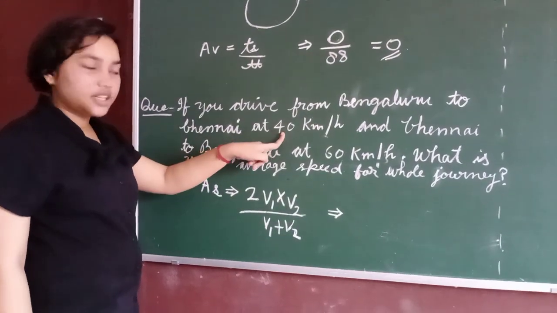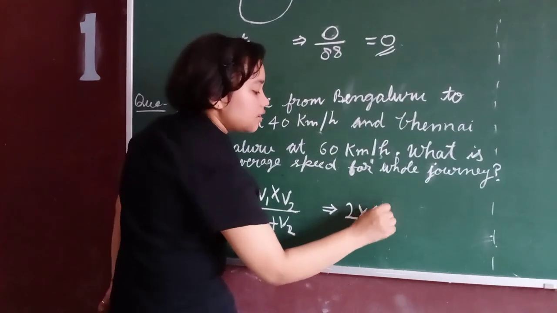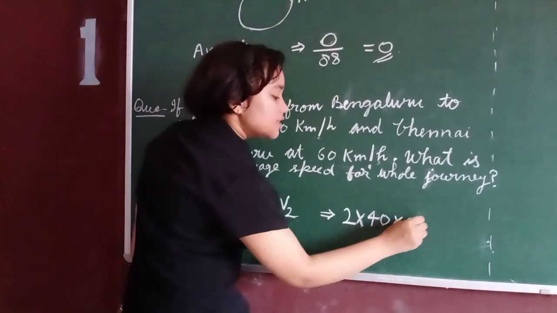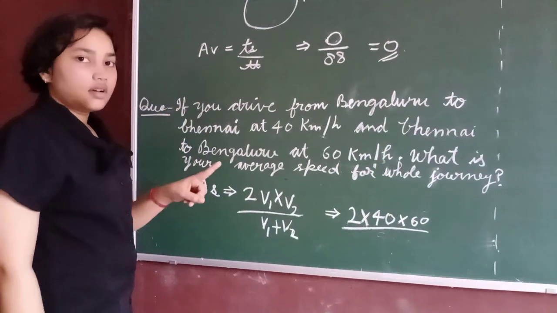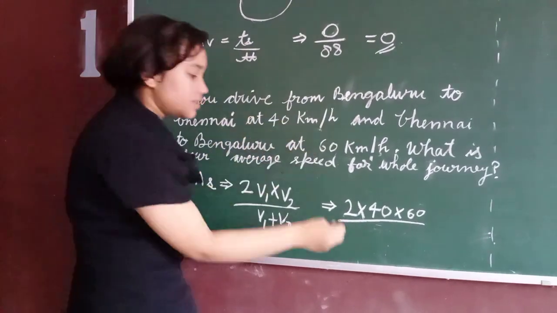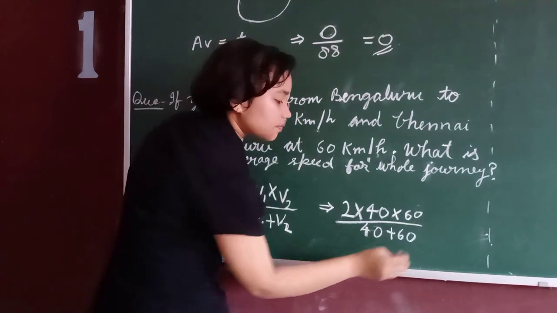That is 40 kilometers per hour. So 2 into 40 into the second speed, 60 km per hour, upon the sum of the same speeds, 40 plus 60.